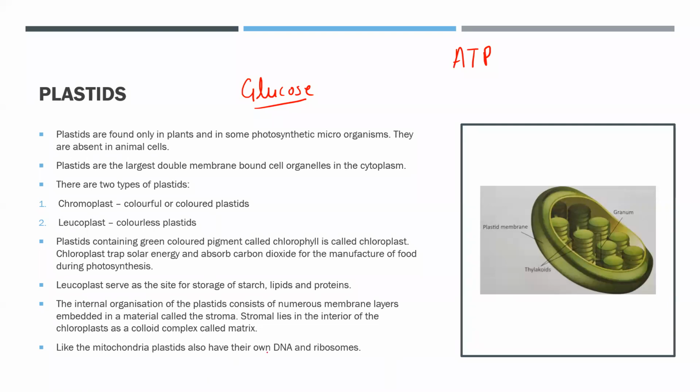So we want the plant to continuously synthesize energy without stopping, right? That is why they have their own DNA, their own ribosomes. And there is a specific term for the cell organelles which have their own DNA and own ribosome. And that term is semi-autonomous. Semi-autonomous. What is the meaning of autonomous?